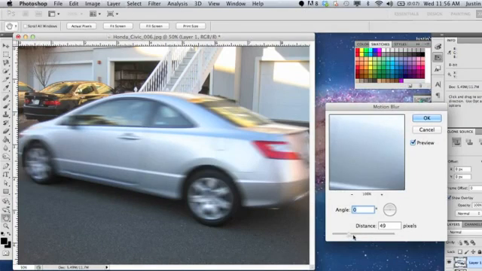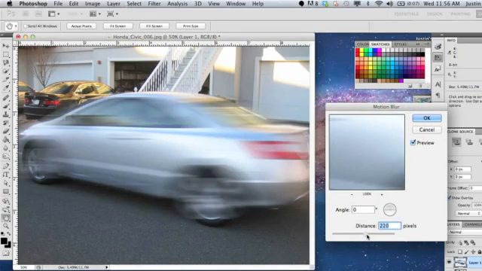Today I'm going to talk about creating a motion blur for a car to make it look like it's driving fast or in motion. So if you have a picture of a parked car and you want to make it look like it's moving, for purposes like putting together some marketing material, or whatever the reason might be, you can do that by using this blur tool. I'll walk through the steps.